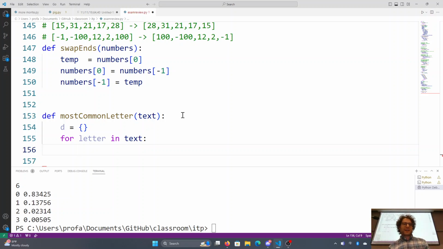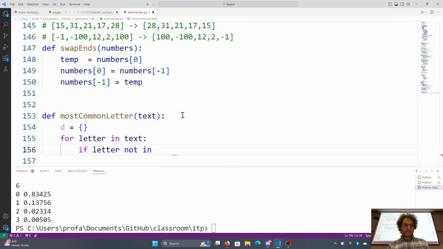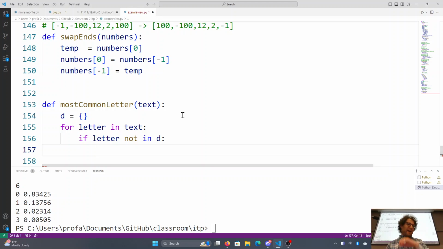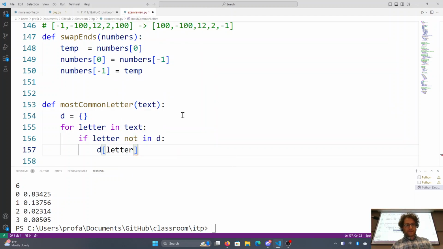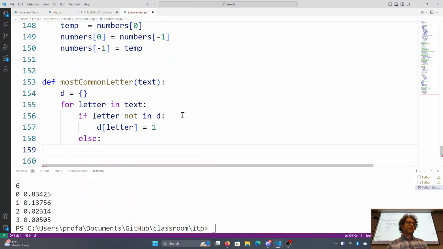So for letter in text, basically we're asking, am I counting this letter yet? If letter not in D. If it's not in my count of letters, this is the first time I've seen the letter. So D of letter is equal to 1. I've seen it once now. Otherwise, I've seen it before.